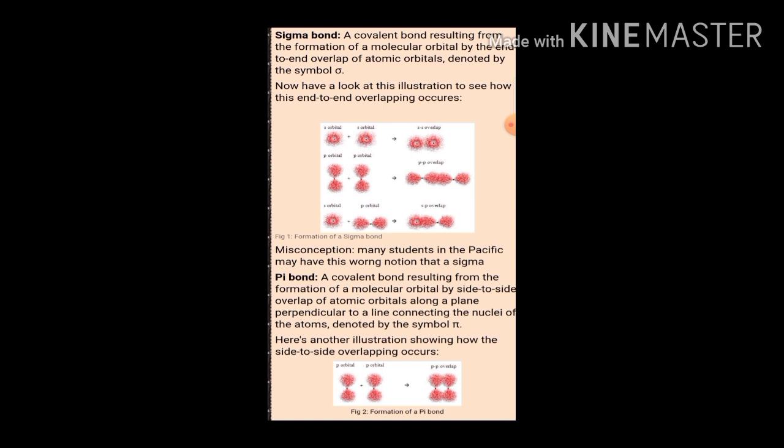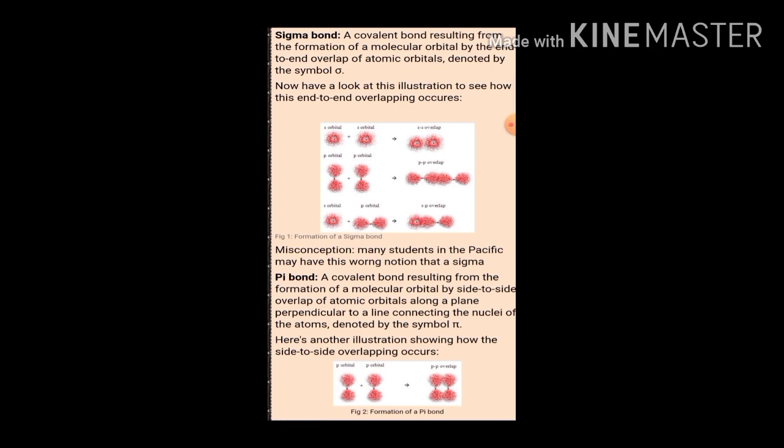So why are sigma bonds stronger and why are pi bonds weaker? First we'll find the answer for why sigma bond is stronger. During the formation of sigma bond, when the two spherical orbitals overlap, a greater extent of overlapping takes place, and due to that sigma bonds are stronger. What about pi bond? Pi bonds are weaker. Why? When the two p orbitals overlap sidewise, a lesser extent of overlapping takes place, and due to that factor pi bonds are weaker in nature.